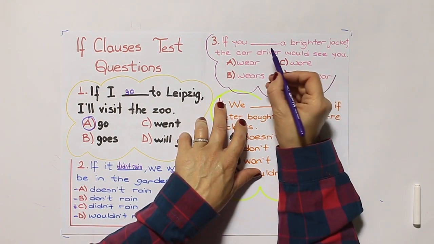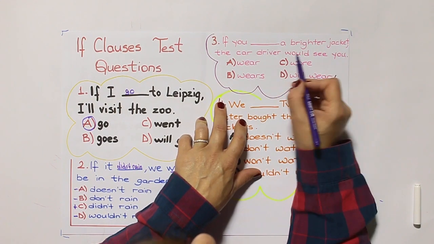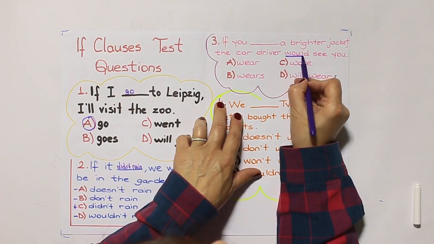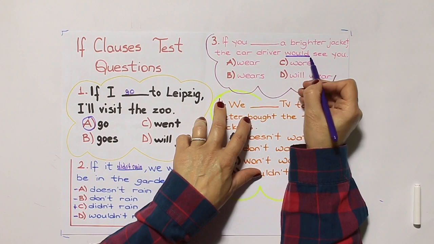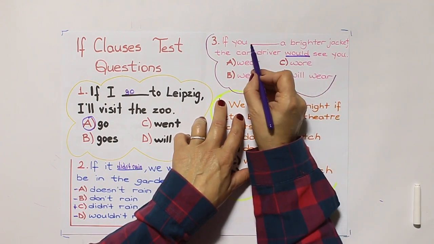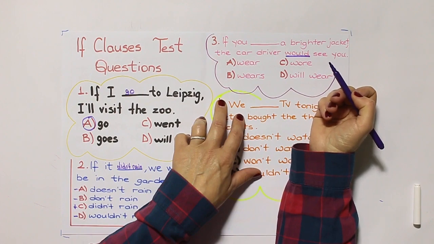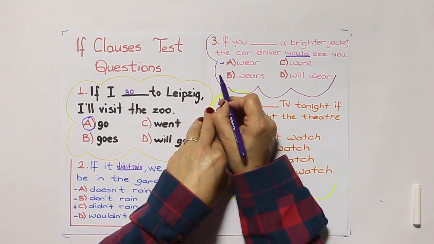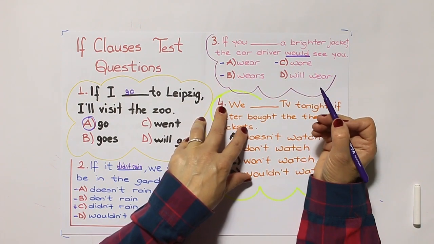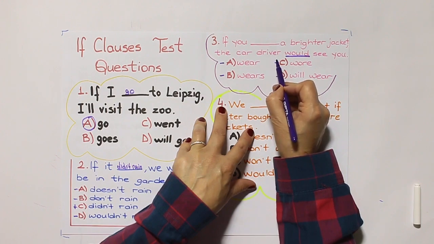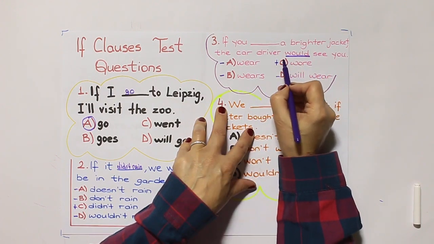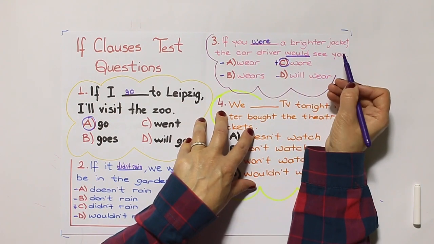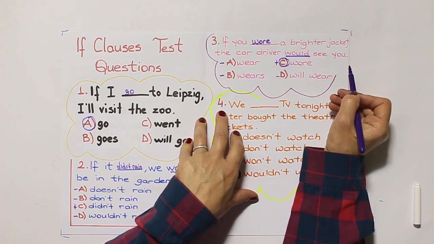Number 3. If you embroider a jacket, the car driver would see you. So again you see the main clause is the past form of will. So the if clause should be past simple. Let's find the past verb. Present, past, and future. We need past, so the answer is wore. If you wore a brighter jacket, the car driver would see you.